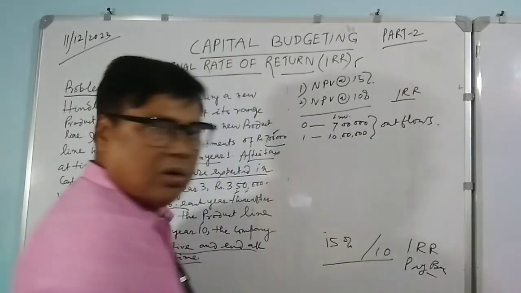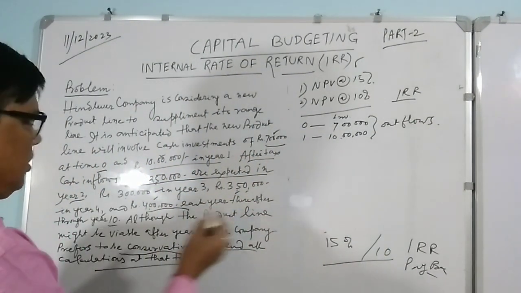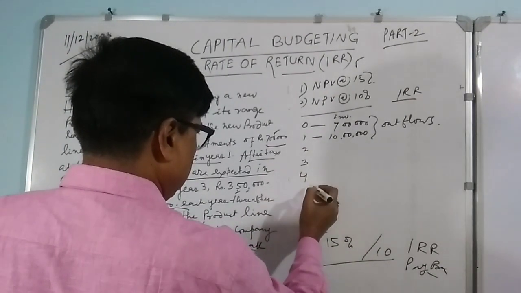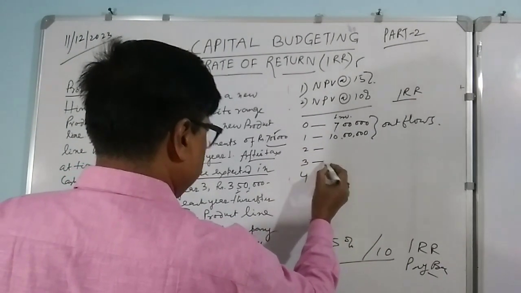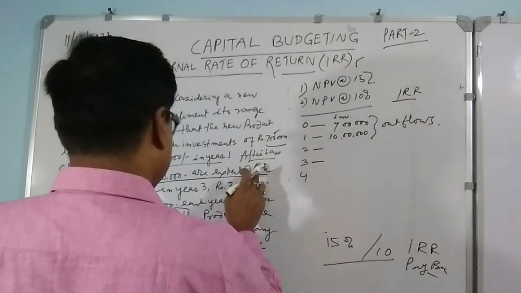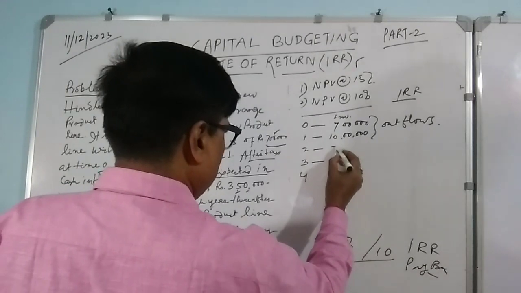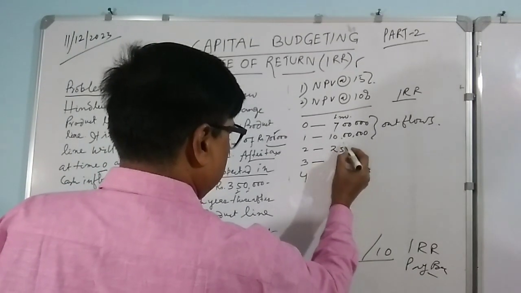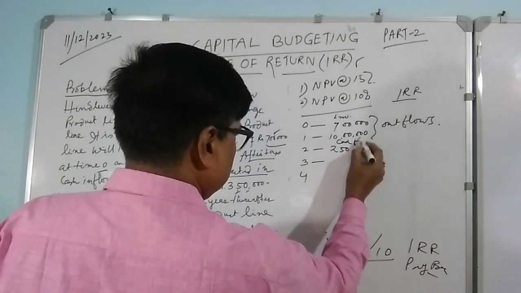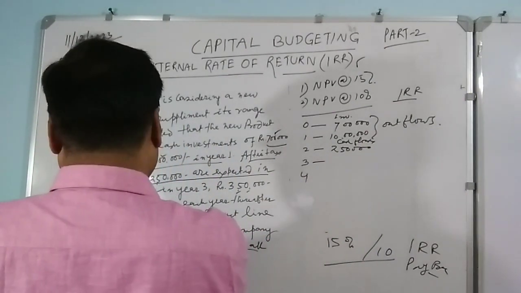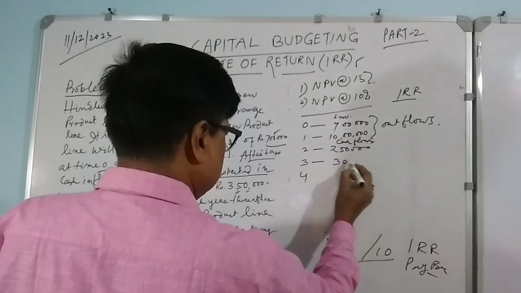These are your outflows. For all the other years, second, third, and fourth year, how much are you expecting? At the end of the second year you are getting 2 lakh 50,000. These are all your cash flows. In the third year you are getting 3 lakhs.